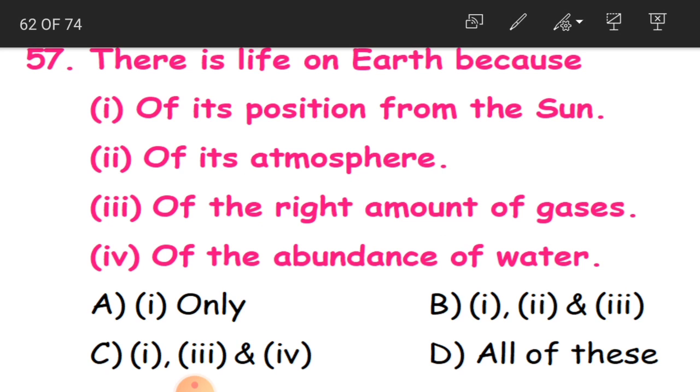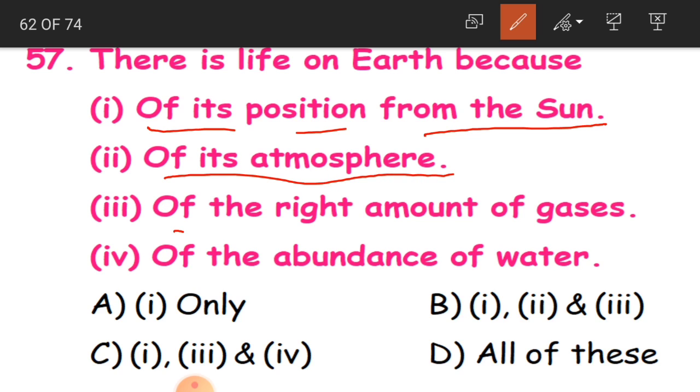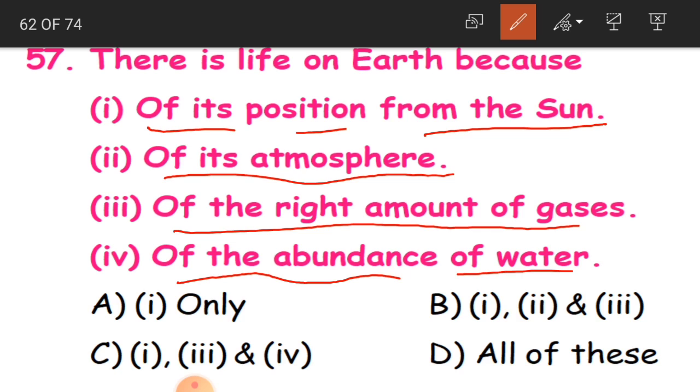57th question. There is life on earth because. Statements are of its position from the sun, of its atmosphere, of the right amount of gases, of the abundance of water. Okay, so there is life on earth because what?